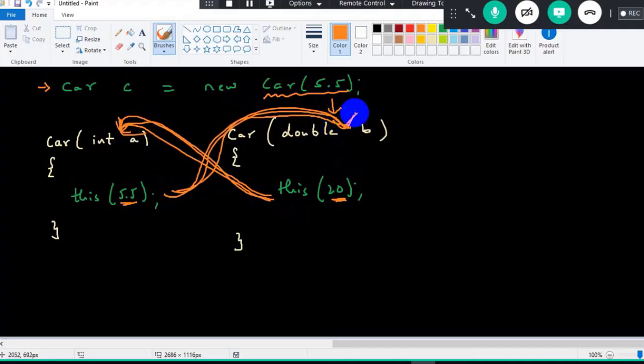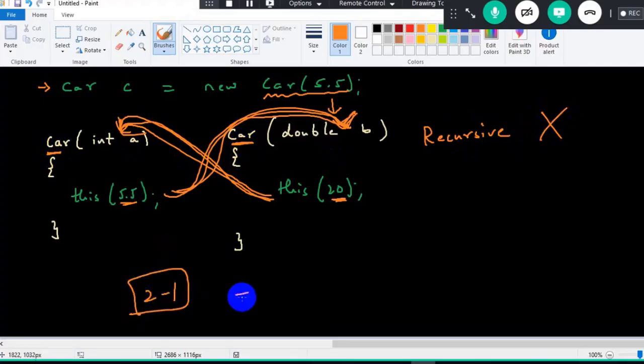Can you see here? Recursively, they are calling each other here. This recursive chaining is not possible. If there are two constructors, we can have 2 minus 1 calling statement. That is, at the maximum, I can have only one calling statement. So either I have to use it over here or I have to use it over here.